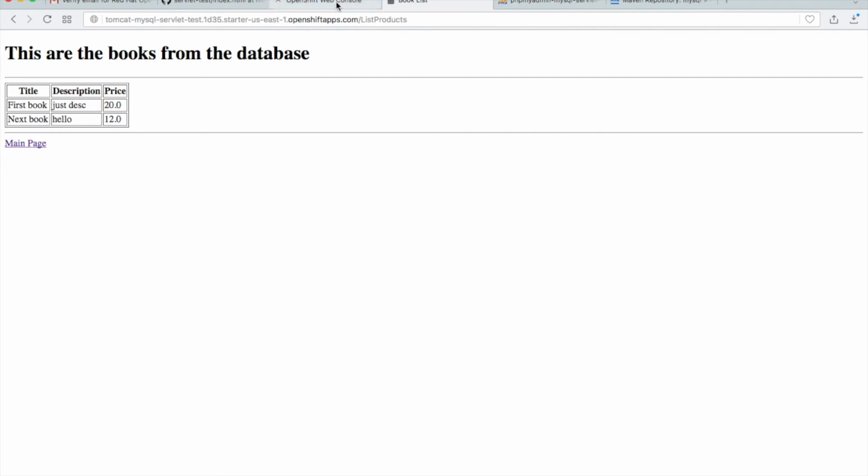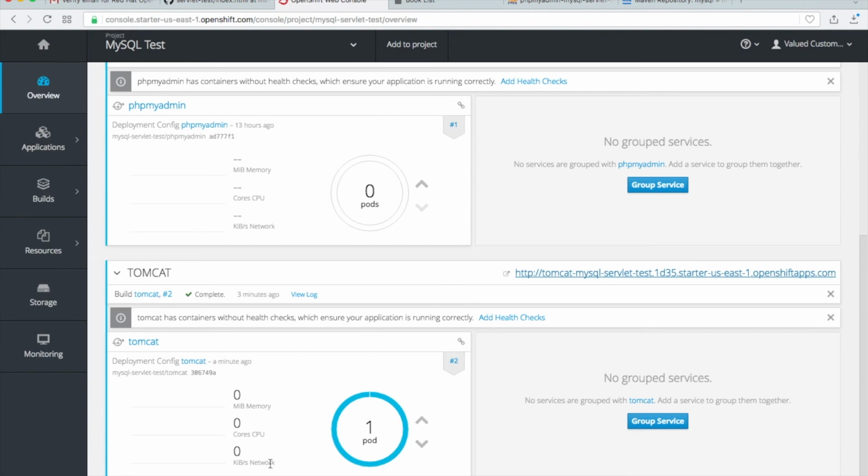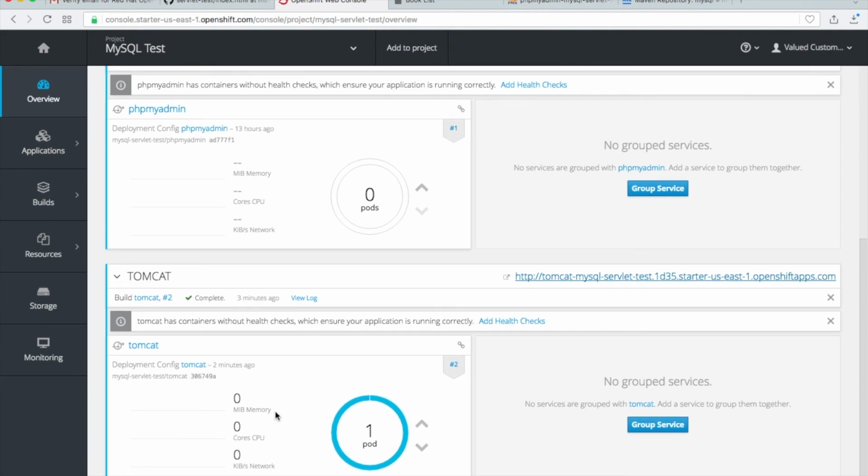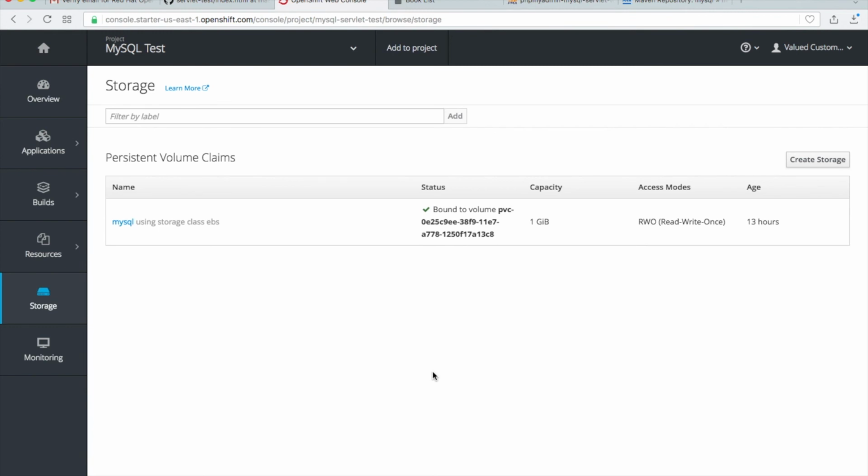One important thing, when you, for example, save some files inside of this Tomcat, and then you create a new build and deploy the new build, this storage is not persistent, so you will lose all your files. So the solution is to add some persistent storage. Okay, here you can create storage, but at this moment I'm not able to do it because I use the one item of persistent storage with my MySQL. So this is it.